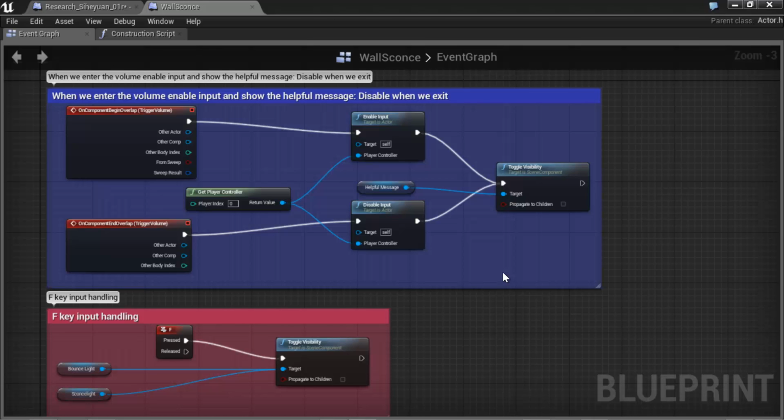With the blueprint created and saved, I can place a light in another location with the same controls and change the color if need be. Let's take a look at this example now.